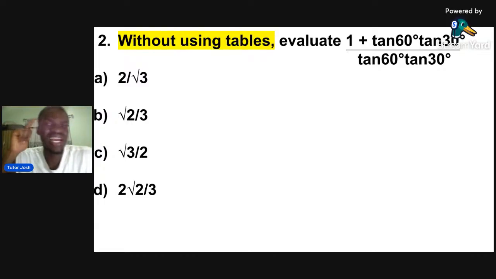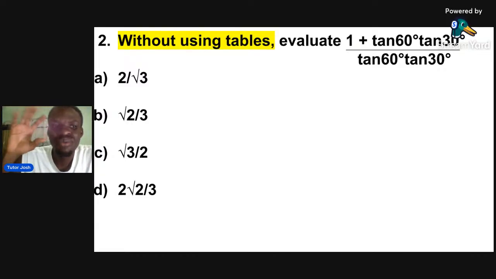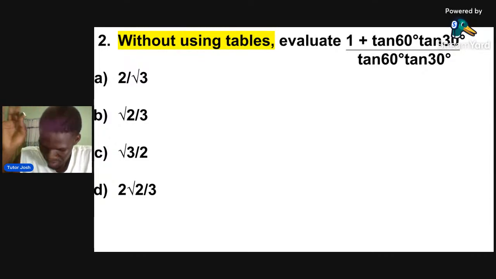If they give you a question like this, without using tables, please go to your calculator and punch exactly what you see in the question. Exactly what you see: 1 plus tan 60 tan 30 over tan 60 tan 30.